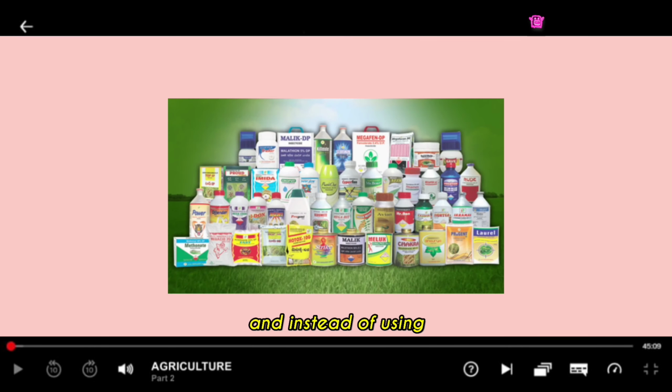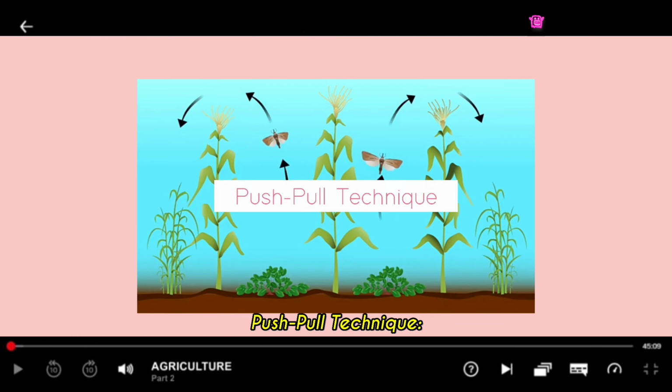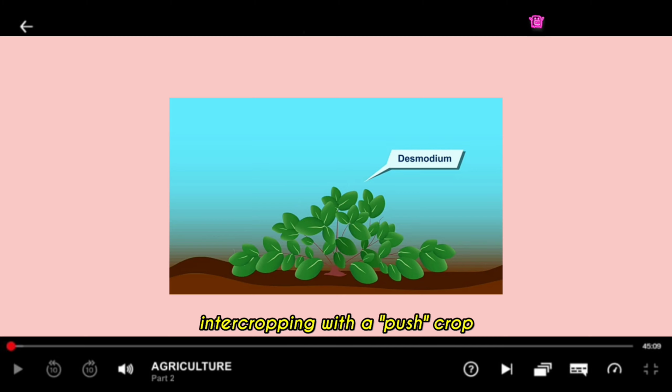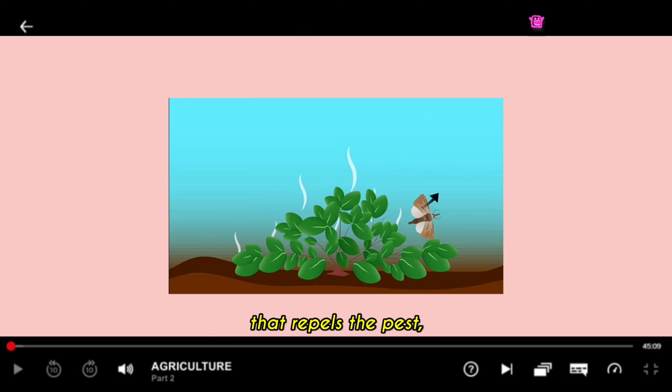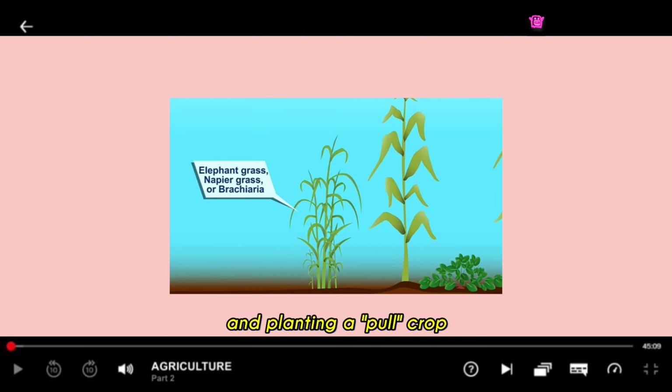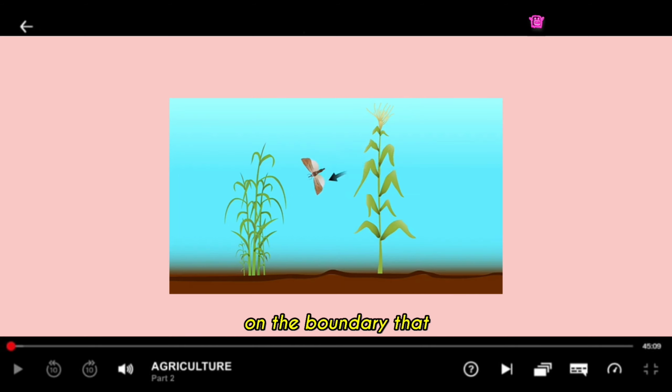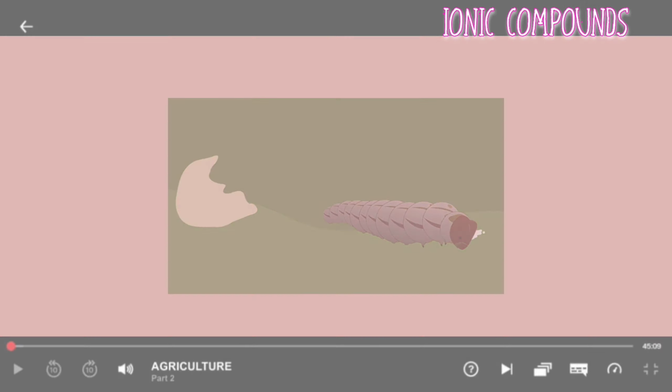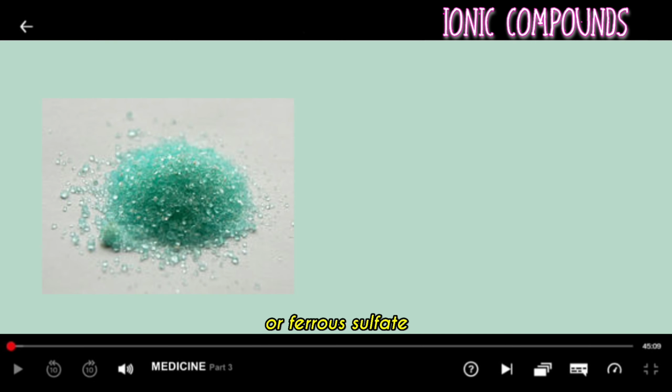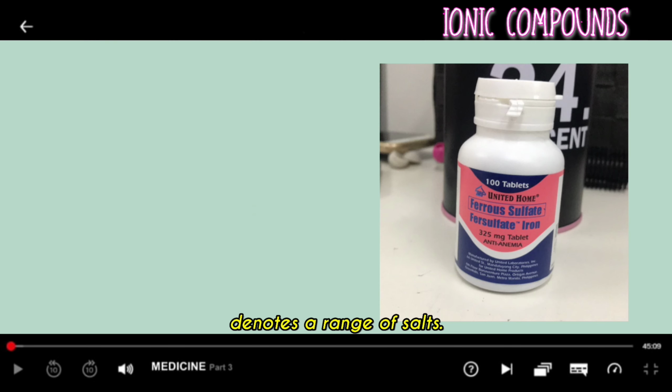And instead of using chemical insecticide, we can replace it with the push-pull technique: intercropping with a push crop that repels the pests, and planting a pull crop on the boundary that attracts and traps them. Iron sulfate or ferrous sulfate denotes a range of salts.